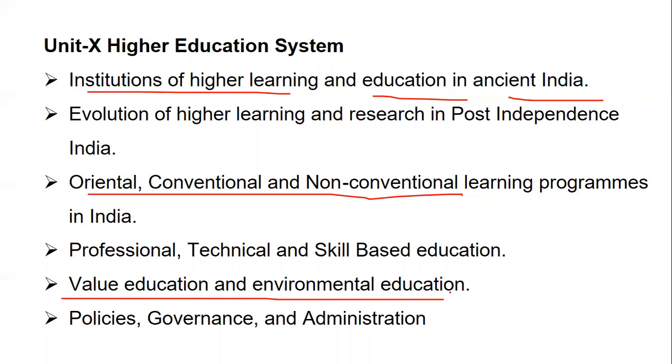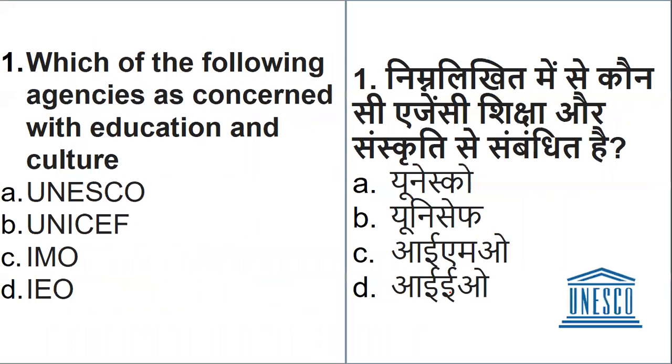So saying so, we will definitely start with the questions now. The question will be reflected on your screen. I'll give you some time to answer the question, and then we'll see the right answer and come to the explanation also. So here comes the first question. Which of the following agencies are concerned with education and culture? The options given are UNESCO, UNICEF, IMO, and IEO. So here they are asking which of the given agencies is concerned with education and culture.